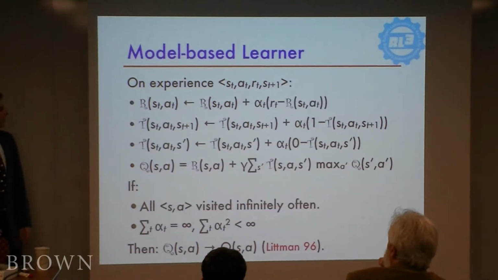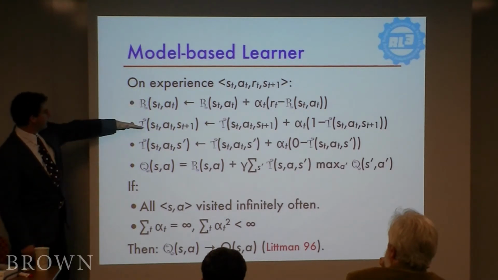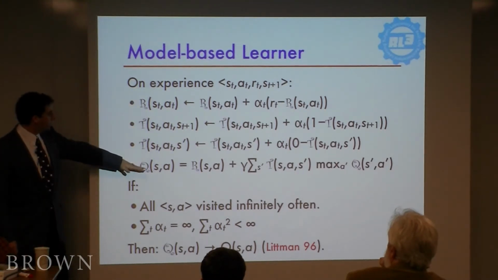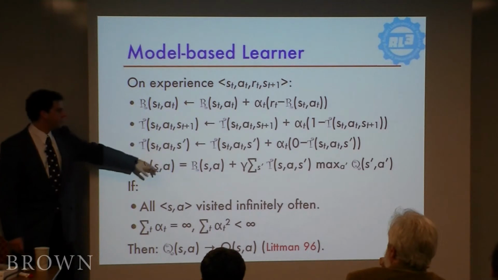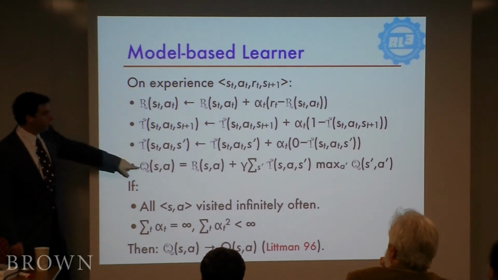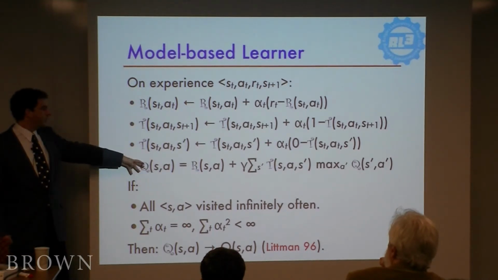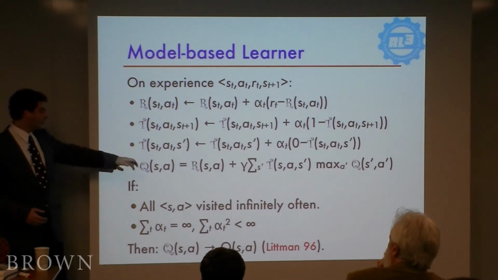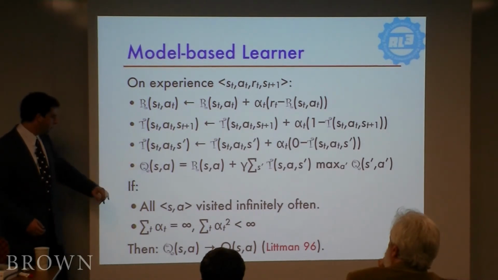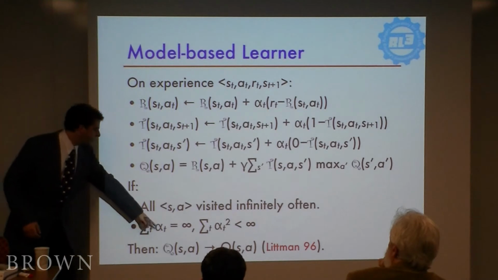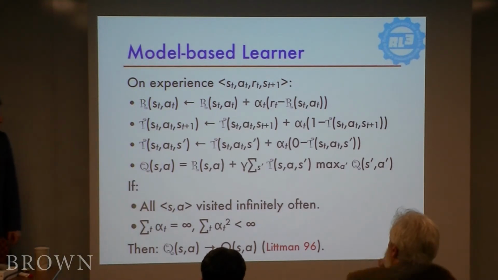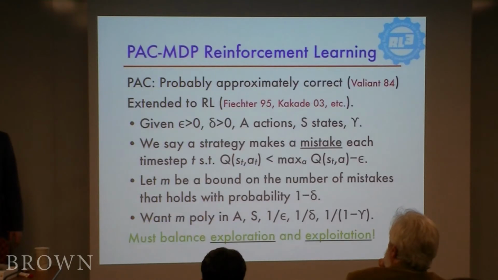A model-based learner is similar. It's just doing its updates on the rewards and transitions, and then it computes the Q values by solving the Bellman equation. So these steps are really simple. This step is very heavyweight. This is a big computational optimization that it has to do to derive the Q values and use that to act in the world. But you can show that the Q values will go to the true values. It's sort of obvious, but I wrote it in my thesis, so I cited myself. I don't want to claim any big results there. It's actually pretty straightforward.